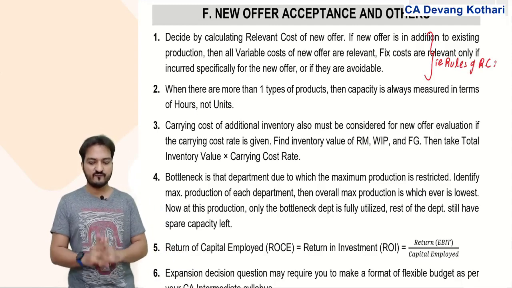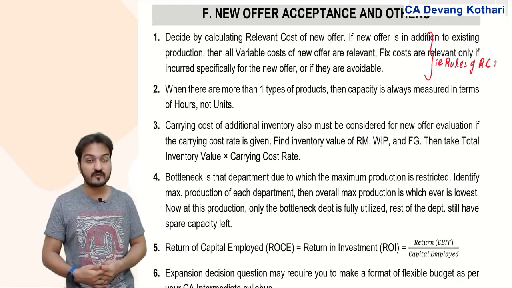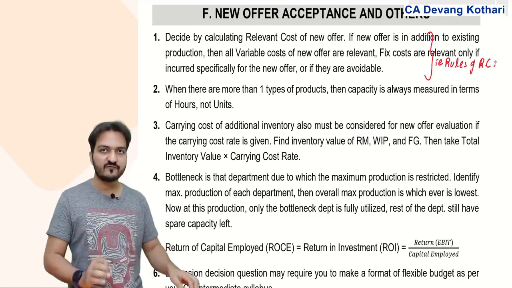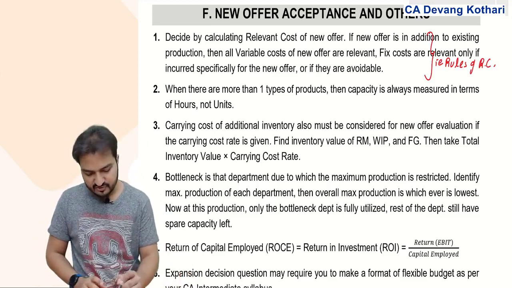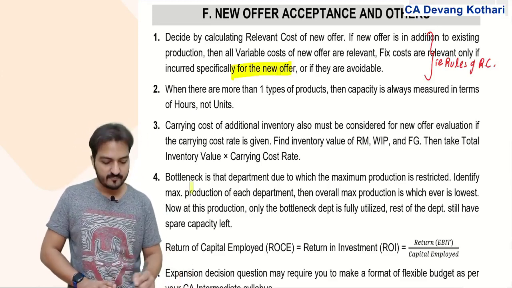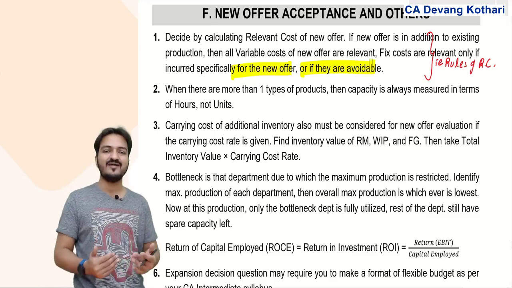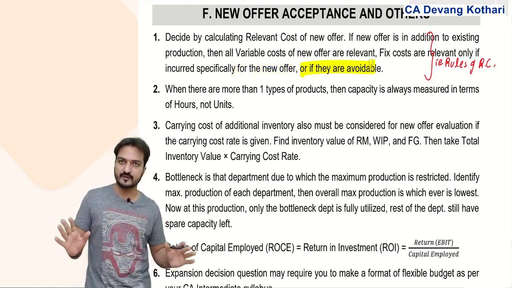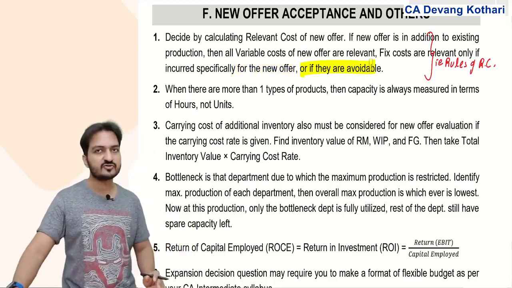Variable cost will be relevant for any extra units of new offer. Fixed cost is relevant only if it is specifically given extra for new offer, or if they said that fixed costs were avoidable if new offer is rejected. In that case, only that fixed cost will be taken.